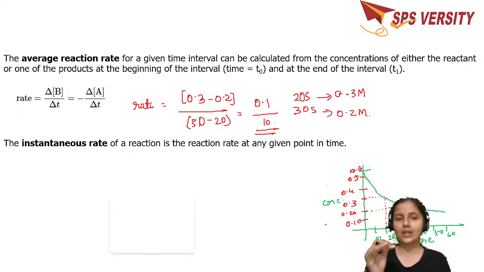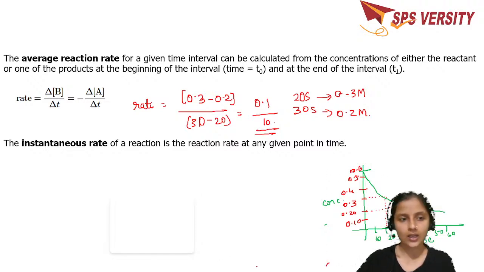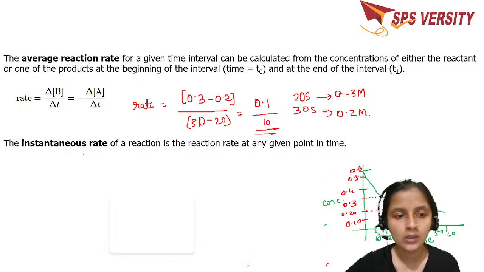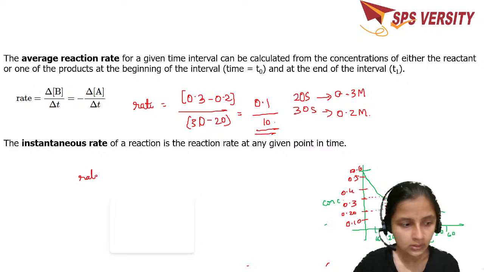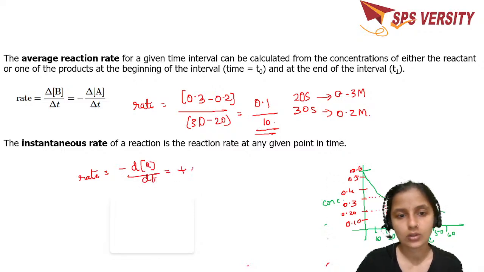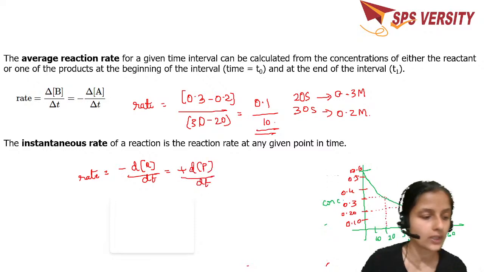So the rate at a particular instant of time or at any given point of time, that's called instantaneous rate, and it is given generally by rate is equal to minus d[R] divided by dt, which is equal to plus d[P] divided by dt, where R and P stand for reactant and product.